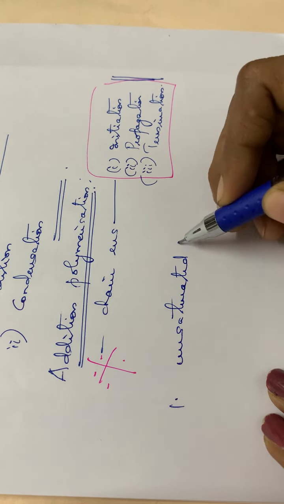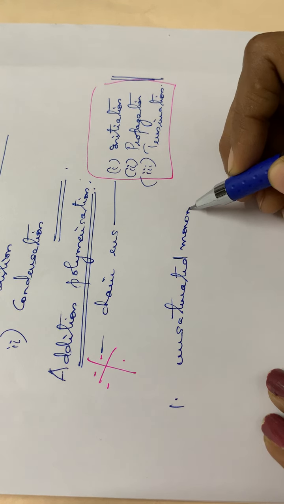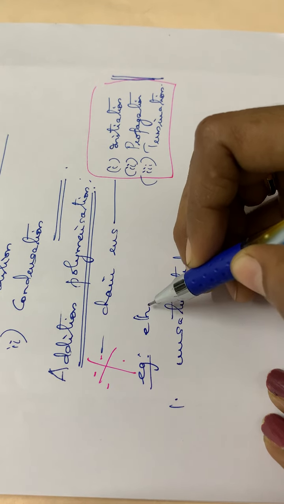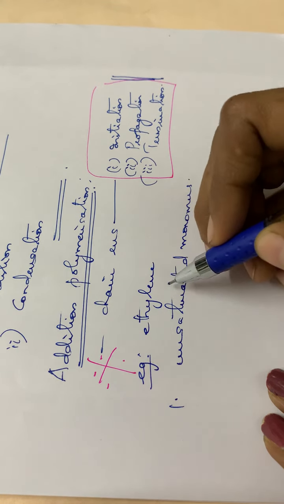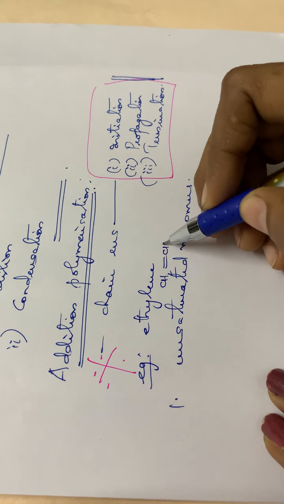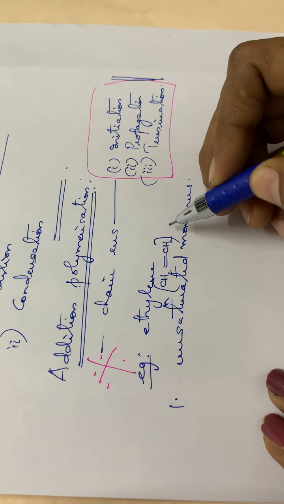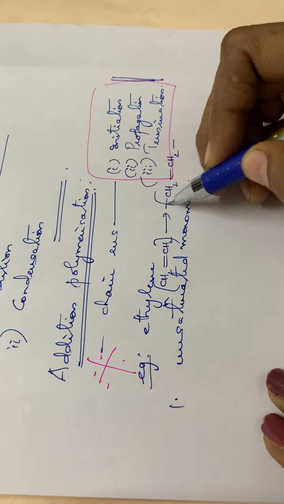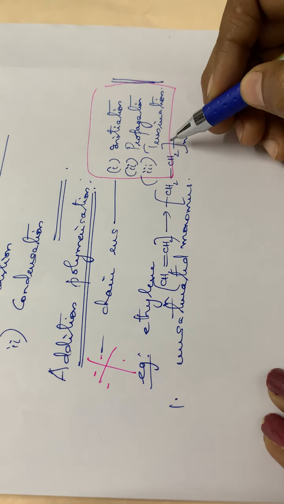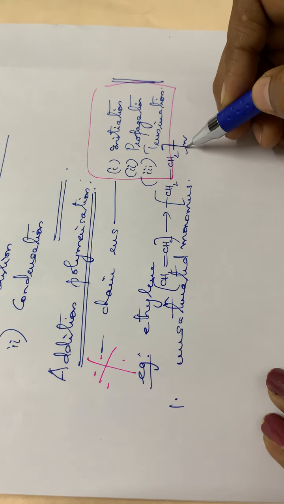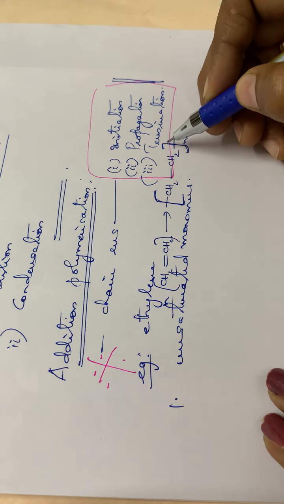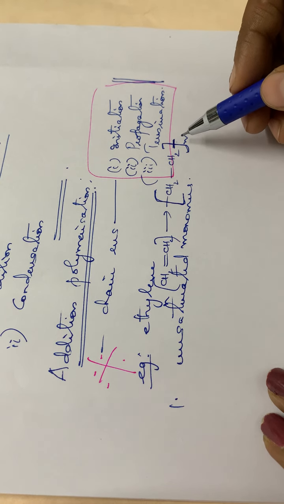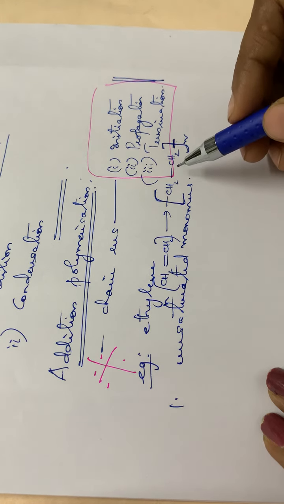For example, we had seen the polymerization of ethylene, or ethene, that is CH2=CH2, n times, polymerizing to give (CH2-CH2) n times. Always put the brackets like this, passing through the center of the bond. So this is an example of addition polymerization of ethylene.